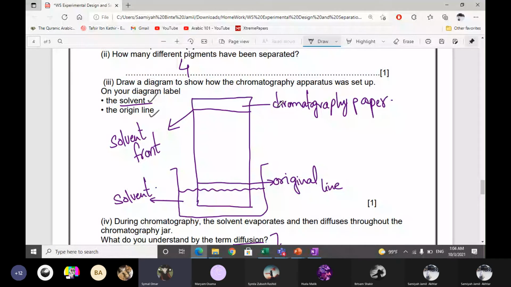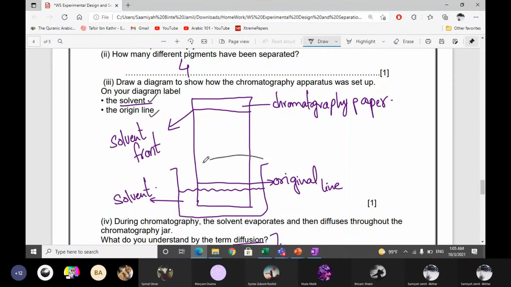No need to draw the point because it's not mentioned. They have mentioned only solvent and original line. So the main purpose of this question is to see whether you are drawing the solvent level above or below the original line, because this is really important. The original line should be above the solvent level.